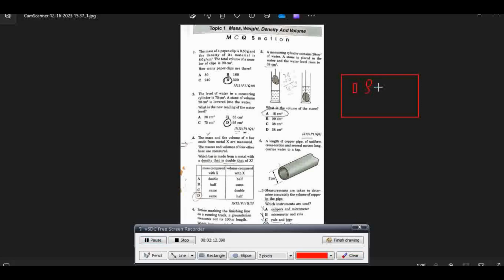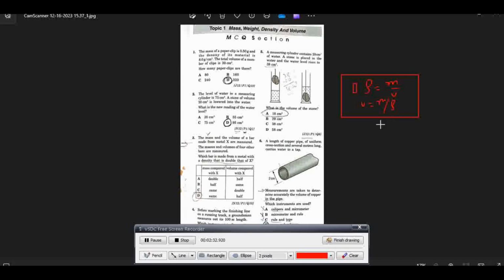Density is equal to mass over volume. Therefore, volume is equal to mass over density.